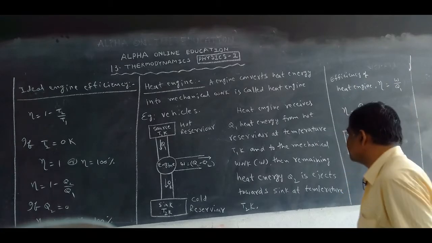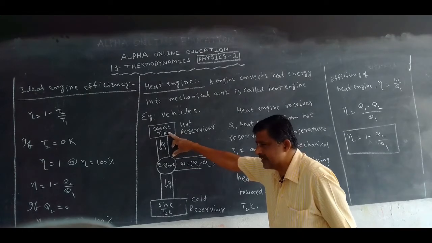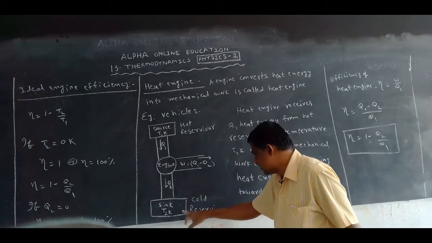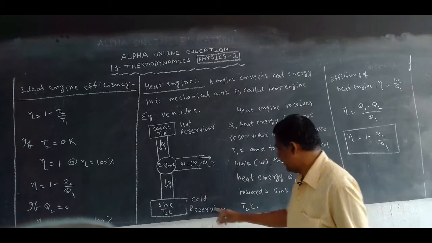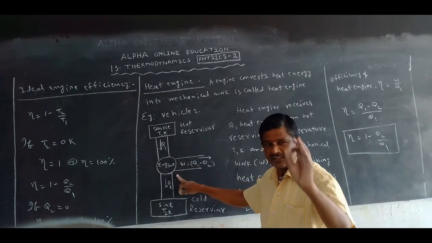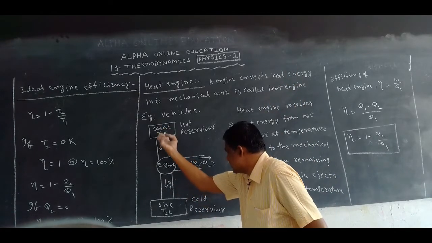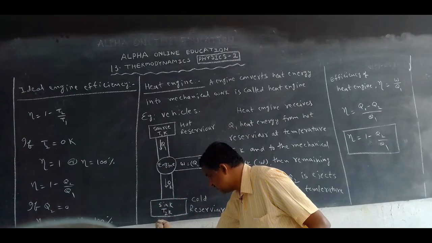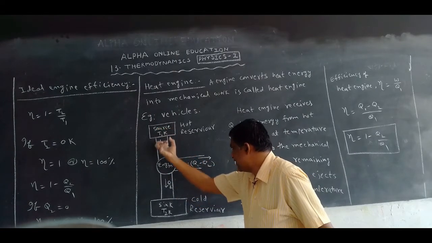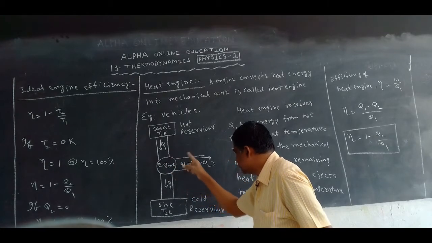Now let us see the block diagram. Source at a temperature T1 Kelvin is called the hot reservoir. Next, the sink at temperature T2 Kelvin is called the cold reservoir. In between them we take the heat engine. This engine receives the heat energy Q1 from the source and does the work.